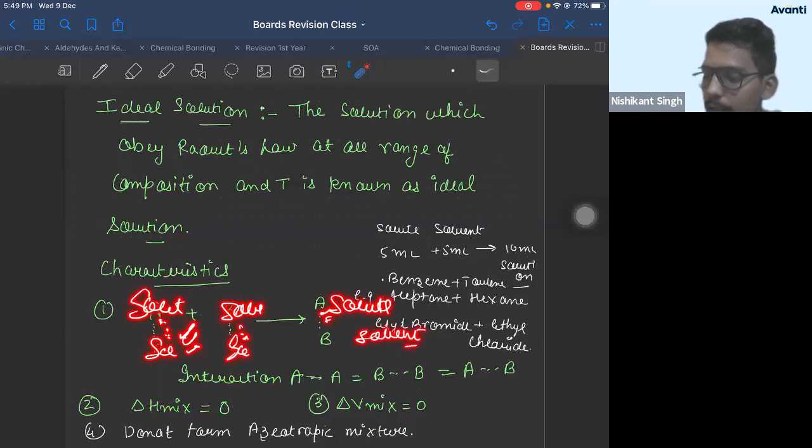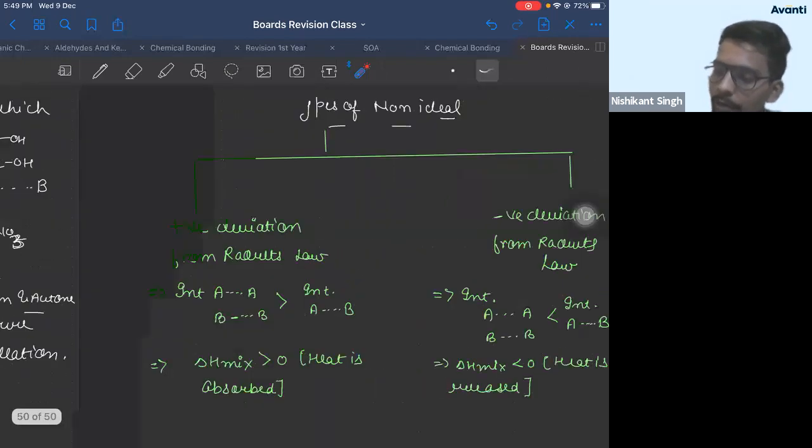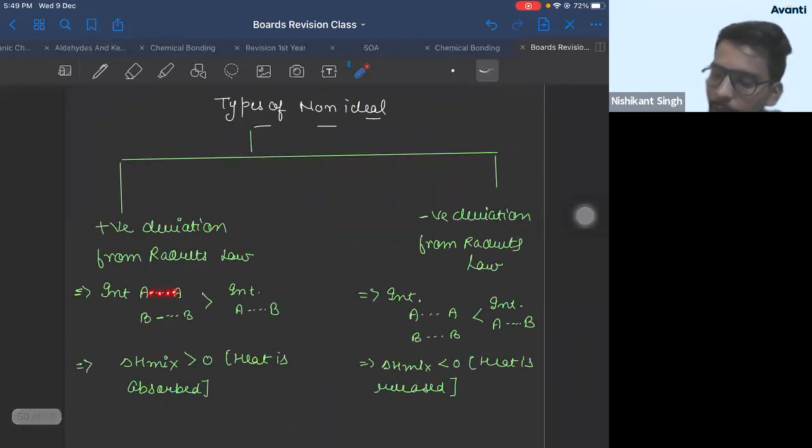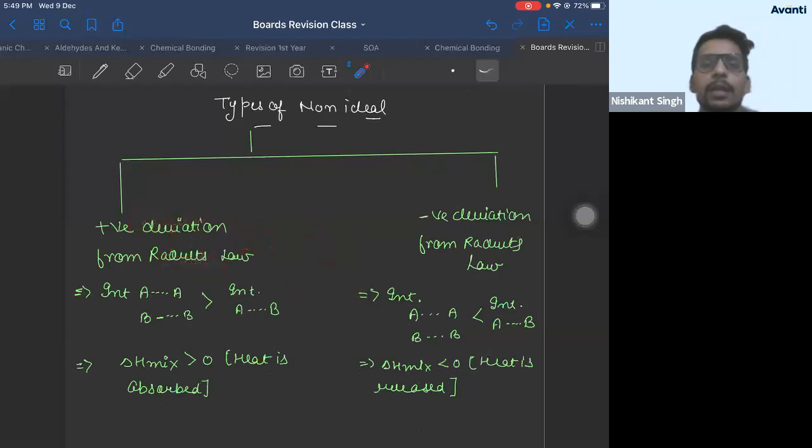This is what we said. They are equal in ideal solution. Non-ideal solution, we said they are not equal. So here we are saying the interaction between two solute molecules must be greater than interaction between solute and solvent molecules. That is what we are saying. Okay?